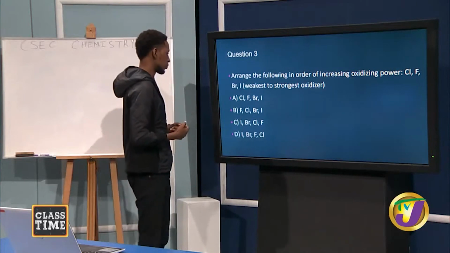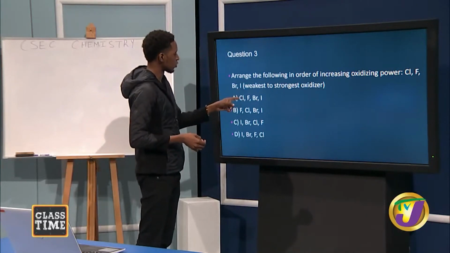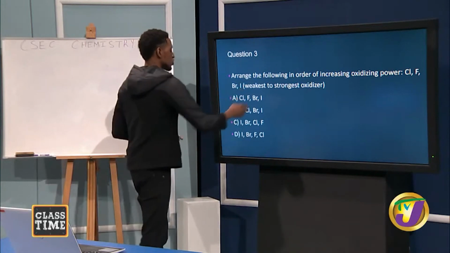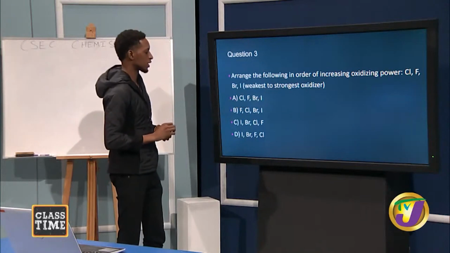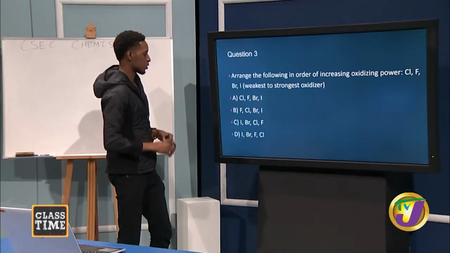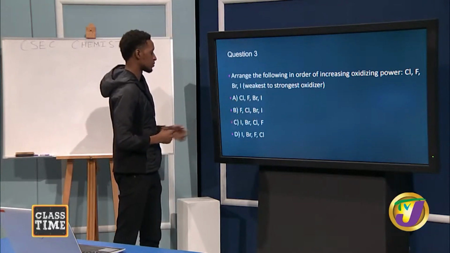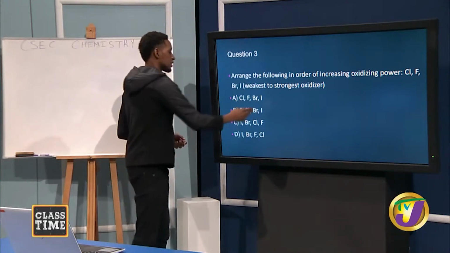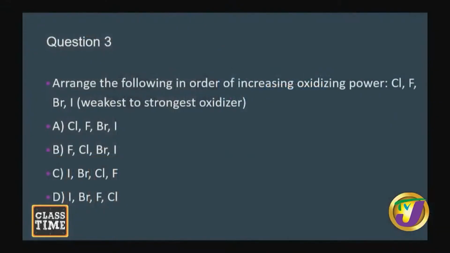So let's look at it now. Is it A, which has chlorine, fluorine, bromine, and iodine? So if we have iodine here, A is saying that iodine would be the strongest oxidant. But we know that this is not true, and we can rule out B as well, because it has iodine as its strongest oxidant.